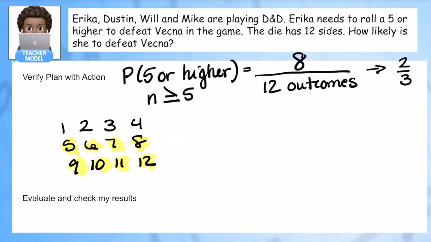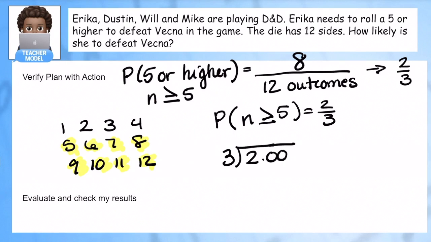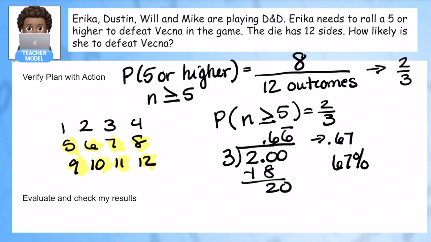to 2/3. So the probability P of rolling a number greater than or equal to 5 is equal to 2/3. If you were to do this on your calculator, I'm just showing it out manually. If you did 2 divided by 3, you're going to end up with a repeating decimal of 0.6666 forever, or we can just round this to 0.67 or 67%. So is this a favorable thing?